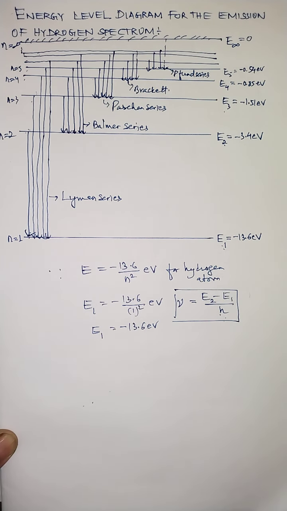Okay, so this is the detailed explanation of the energy level diagram for the emission of the hydrogen spectrum. Now in the next YouTube video, you will be learning about the absorption transition of the hydrogen atom.